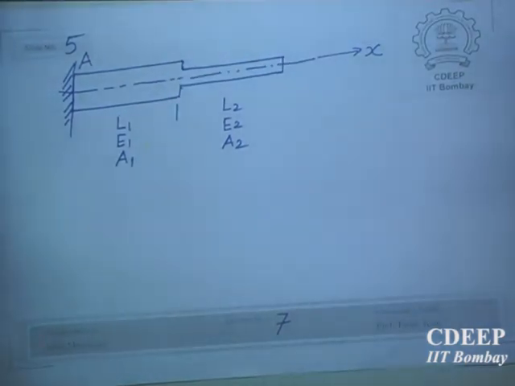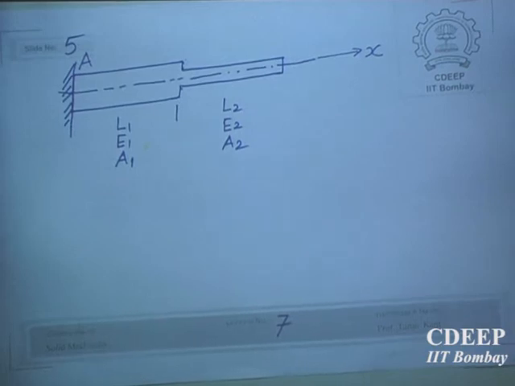and then we have applied forces at various points. Forces can be of two types. This is called a mechanical force. You are applying it by putting weights or by pulling, you have to have some arrangement. So it is called mechanical loads.